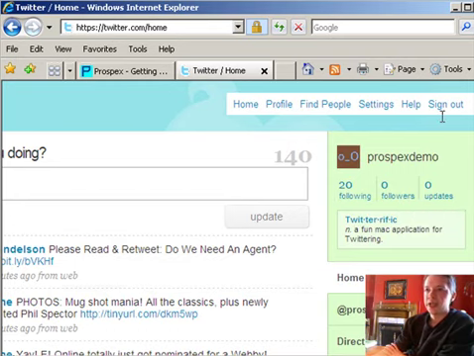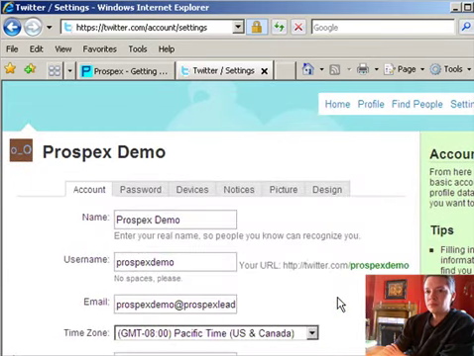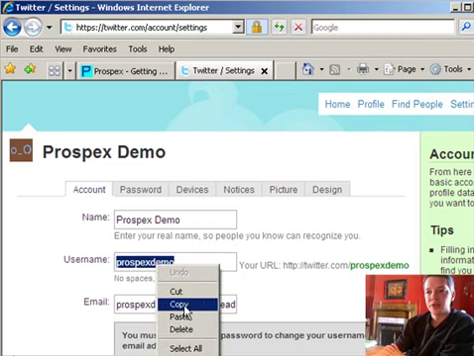So the first thing that we're going to do is set up our profile. So I want you to click on Settings. Now, this is the information that we set up here. The particular point that I want you to pay attention to right away is this here. This is your username that you selected. I want you to copy it.